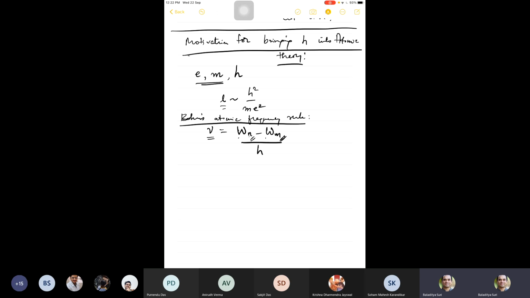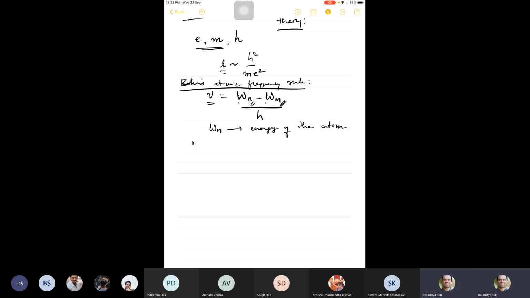And Wn and Wm are essentially the energies. Wn is the energy of the atom. Okay. So this was basically what Rydberg discovered. But from Rydberg's discovery, by incorporating the Planck's constant into the fold, Bohr made the statement that the atom was making what he called a quantum jump between levels n and m. Okay.